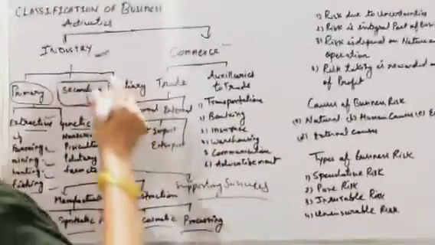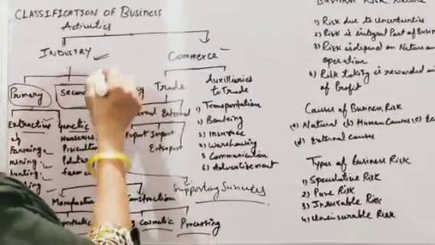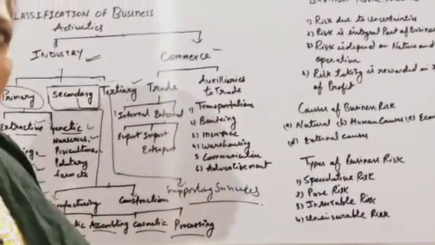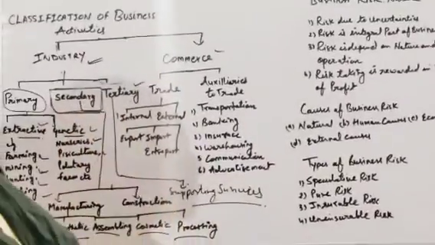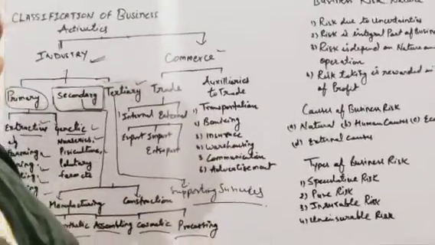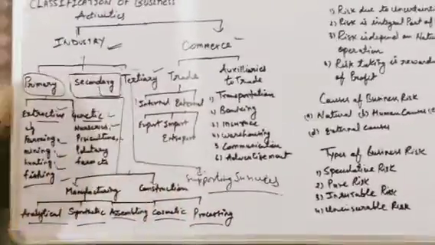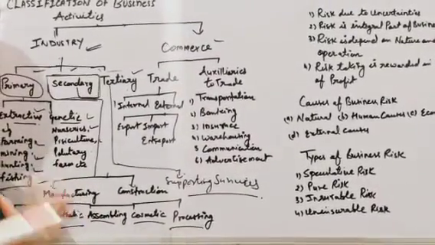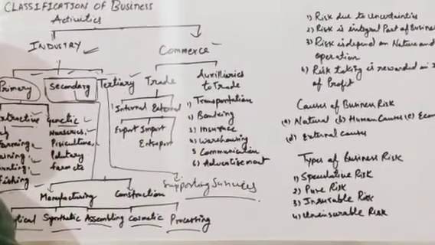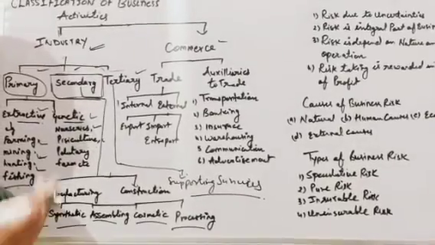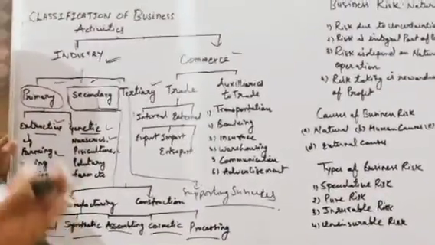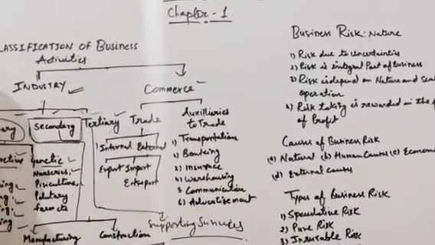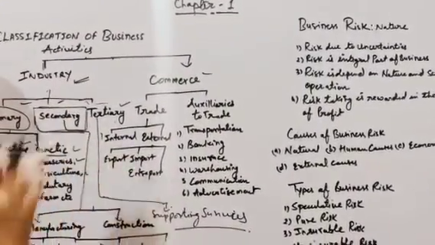The last category of industry is tertiary industries. In case of tertiary industries, all the services which provide support to the primary and secondary industries come under tertiary industries, like transport, banking, insurance, warehousing, communication, advertisement. All these services provide support for the establishment of primary and secondary industries. That's why it comes under tertiary industries.